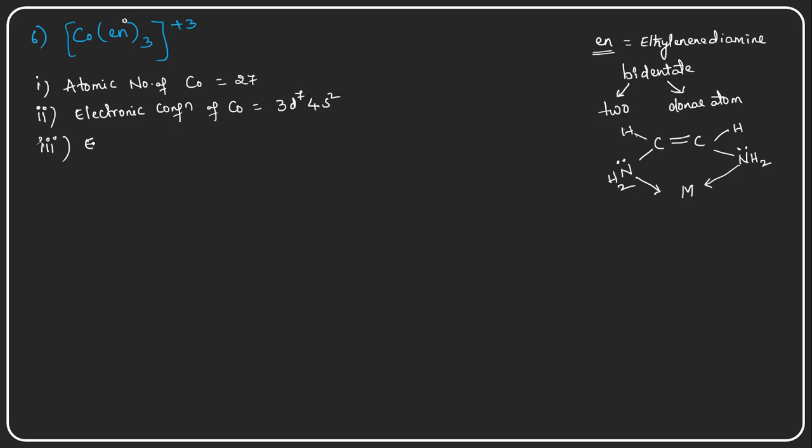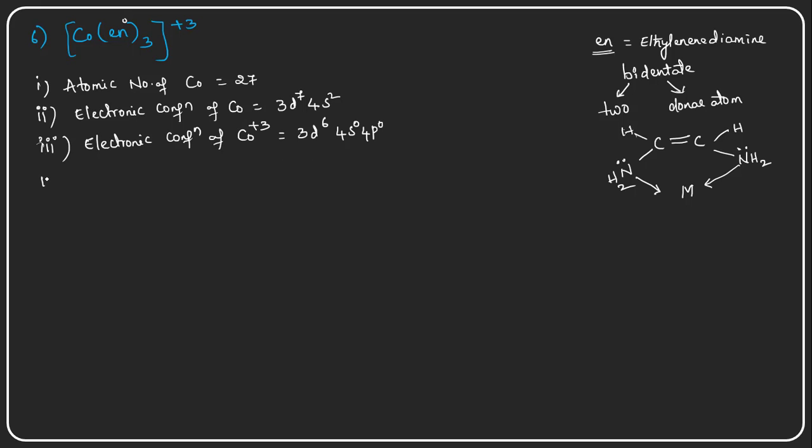What is the oxidation state carried by the cobalt? Plus 3. How is it formed with the plus 3 oxidation state? By losing three electrons from its outermost orbitals: two electrons from 4s and one electron from 3d. If you remove one electron from 3d, it becomes 3d6, and 4s is 0, 4p is also 0. So six electrons are there.